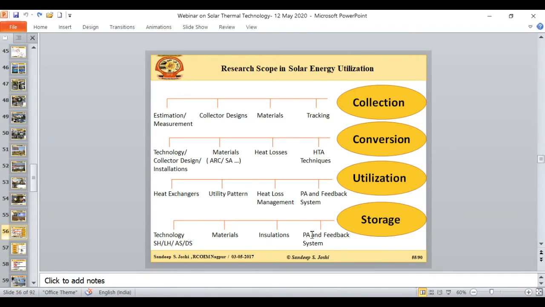Even if one component in the entire system is malfunctioning, the efficiency of the entire system will be lost. What if I have very good collection efficiency, a very good technology and materials, and a very good heat exchanger, but in the performance of the system one component is malfunctioning? Surely the entire efficiency of the system is less. That's why this area is also a very good area to work upon. So in total, this is all the area where we can contribute.